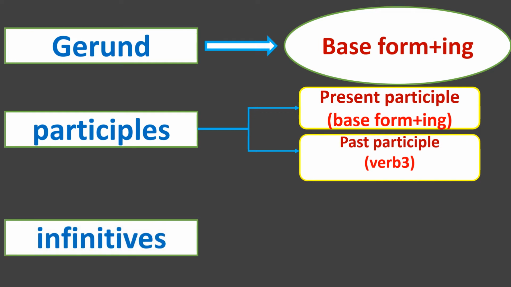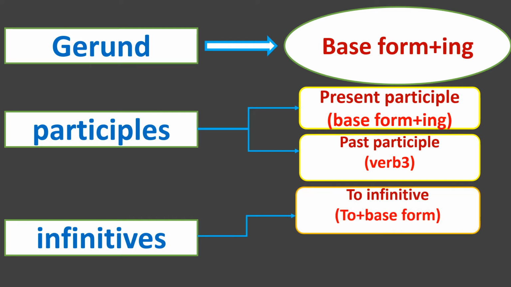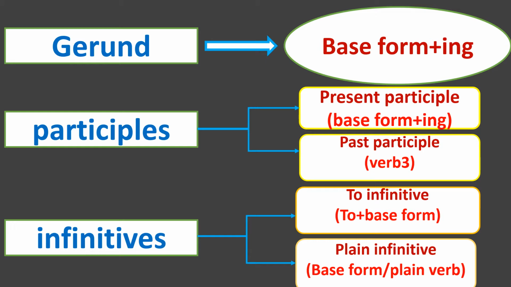Next non-finite verb is infinitive. Infinitives are again two kinds: to infinitive and plain infinitive or bare infinitive. To infinitive means to plus base form, to plus plain verb. For example, to eat, to drink, to write. These kind of verbs are called to infinitives. How about the plain infinitive? Plain infinitive means the plain verb or the base form only. The first form of the verb is called plain infinitive. Okay.